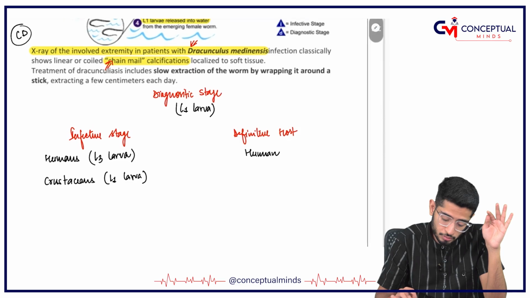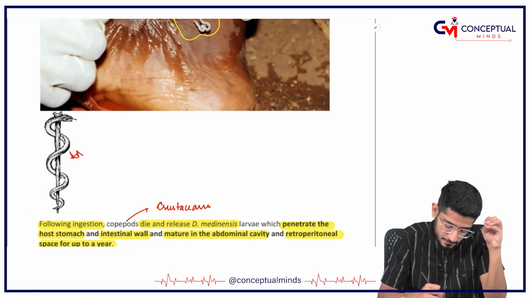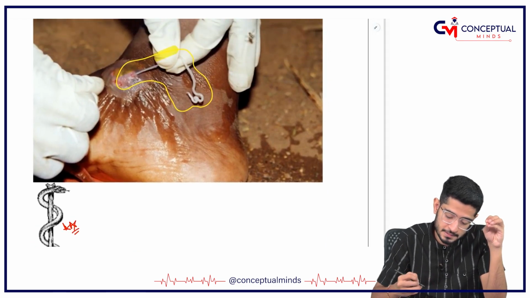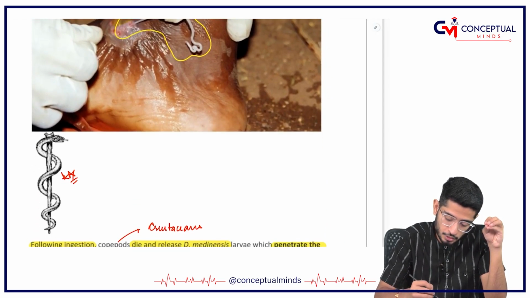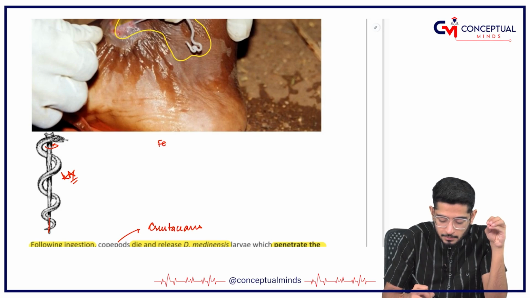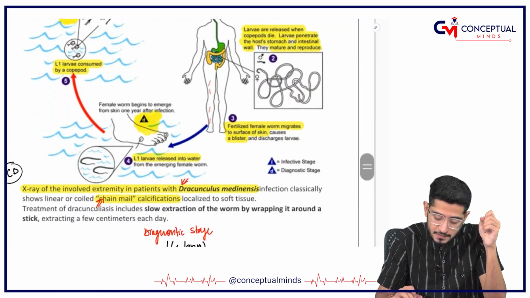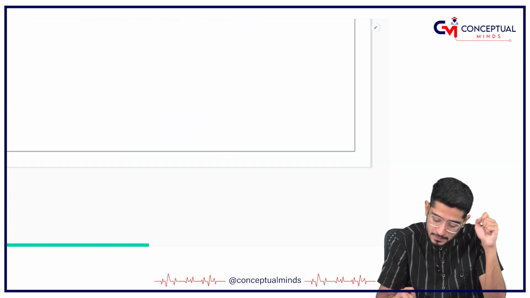Okay, so what you do is this. You put a stick and you rotate it. Once you rotate it, a few centimeters of the worm is going to come out each day, and this is how you extract the Dracunculus medinensis.